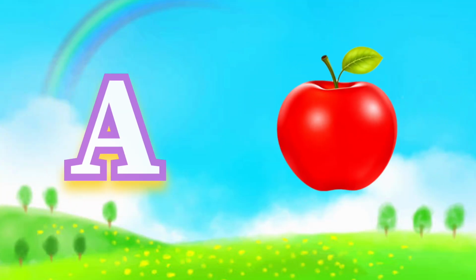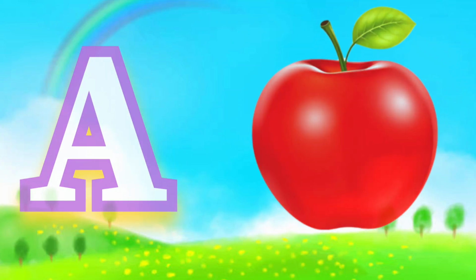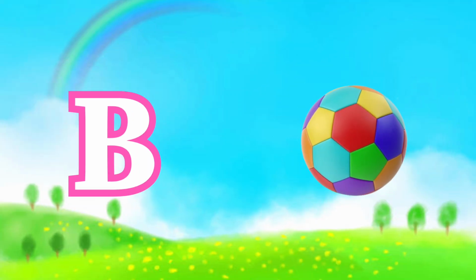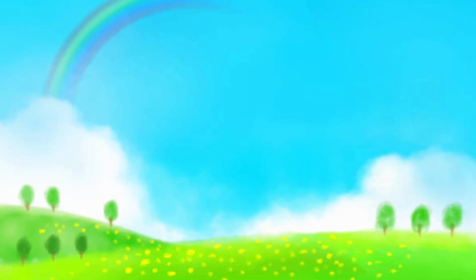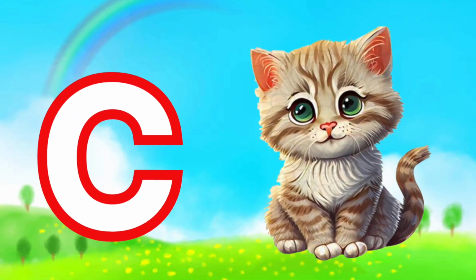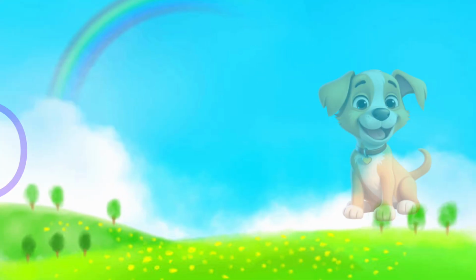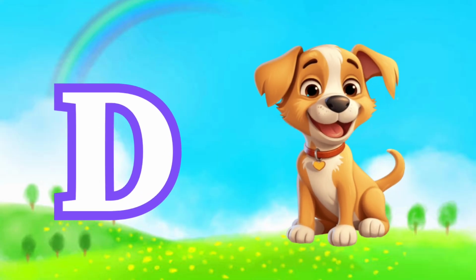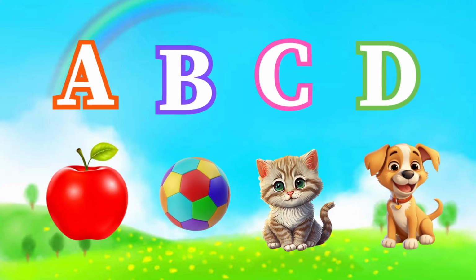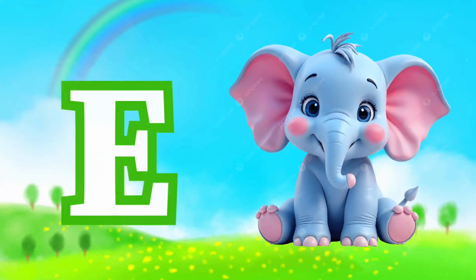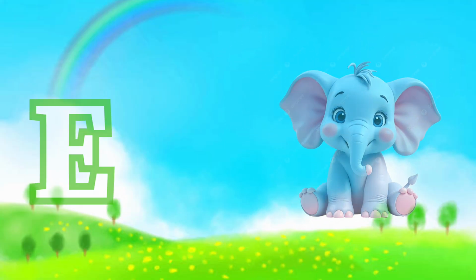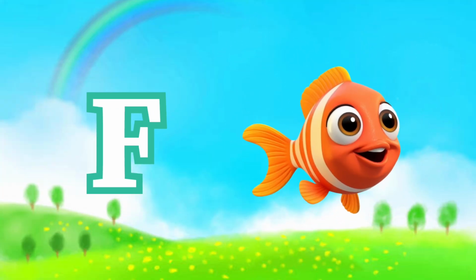A for apple. B for ball. C for cat. D for dog. E for elephant. E is for egg. F for fish.